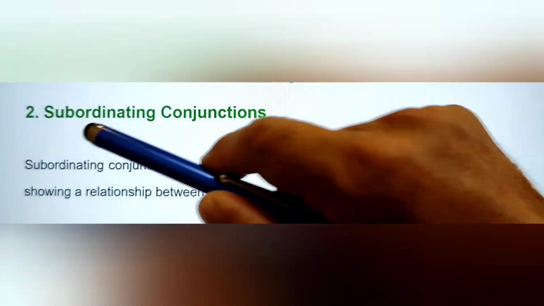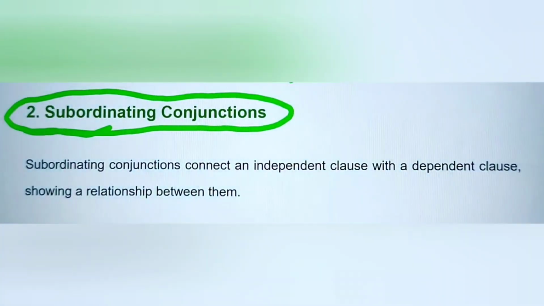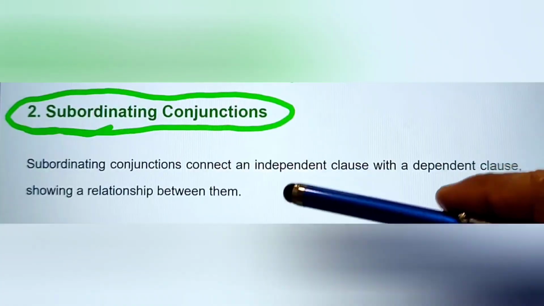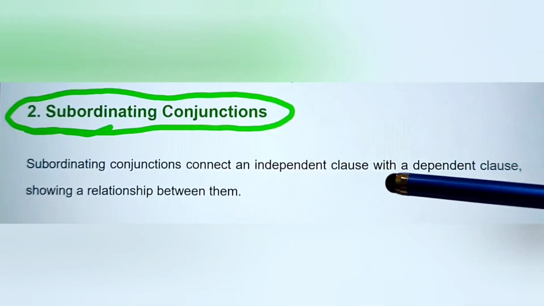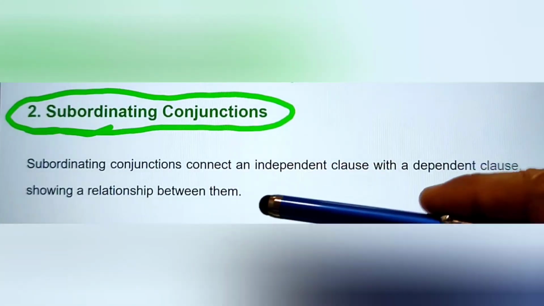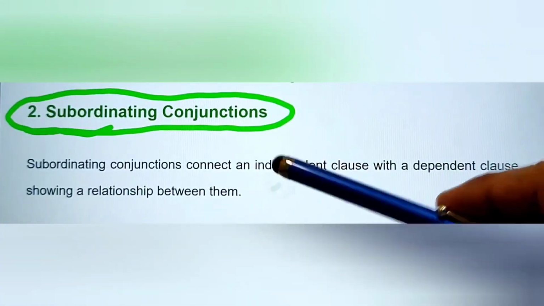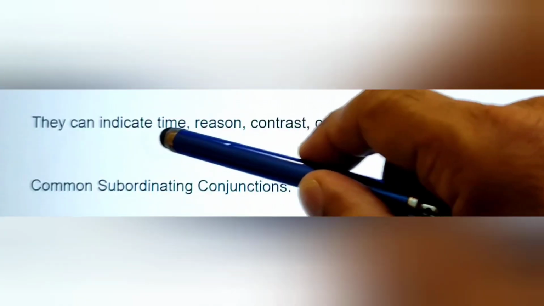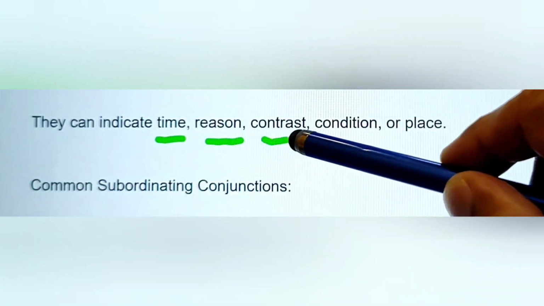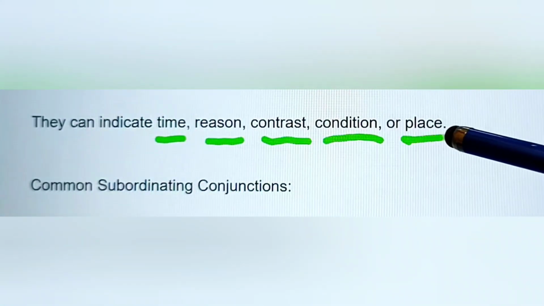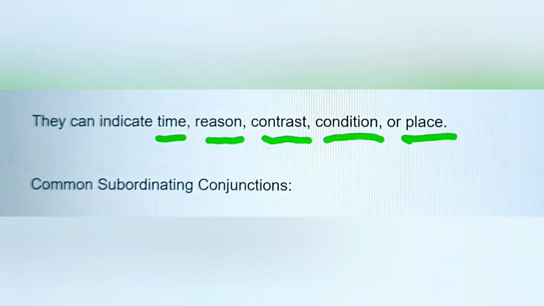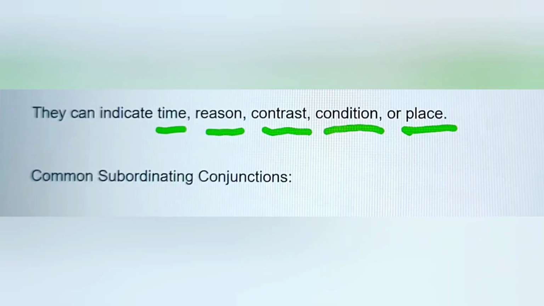Let's move on to the next type of conjunction, we have here subordinating conjunction. Subordinating conjunctions connect an independent clause with a dependent clause, showing a relationship between them. Subordinating conjunctions indicate time, reason, contrast, condition, or place. Common subordinating conjunctions we have here in detail.